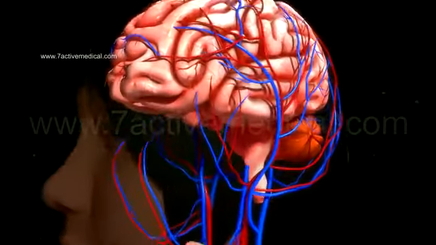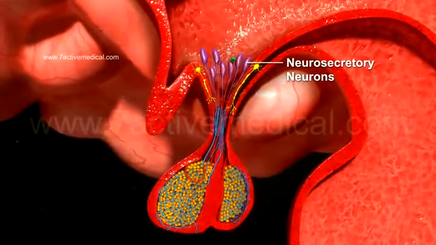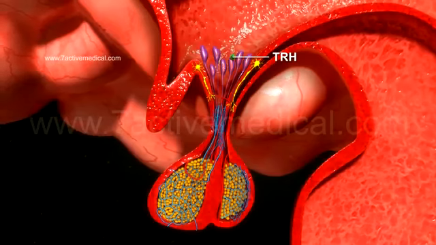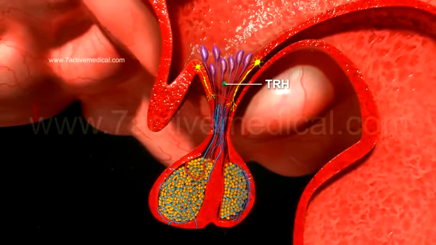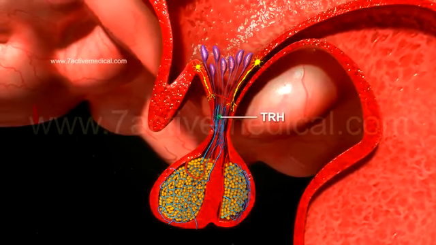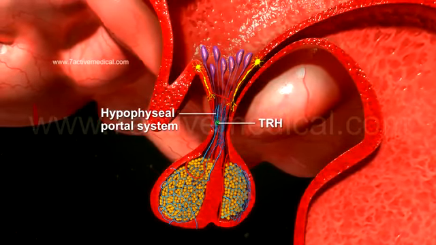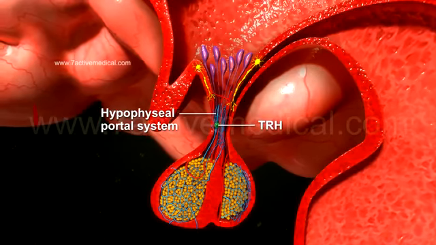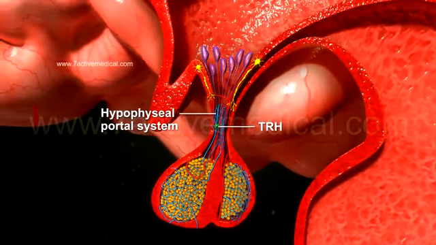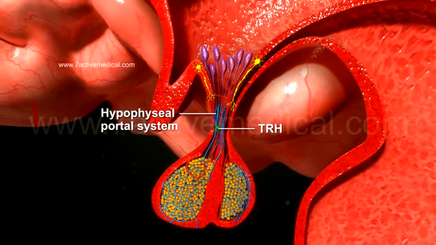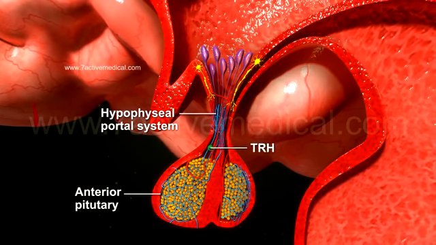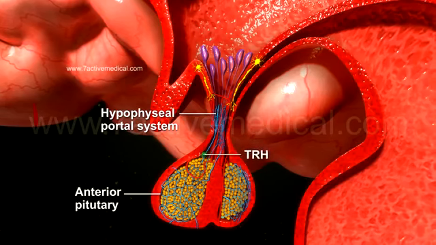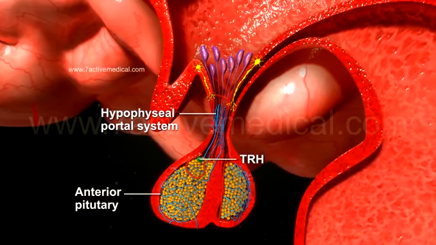When the neurosecretory neurons of the hypothalamus secrete thyrotropin-releasing hormone or TRH, this TRH travels down to the axon terminal of the neurons, where it is released to enter the hypophyseal portal system of the brain. This hypophyseal portal system is essentially a bridge between the hypothalamus and the pituitary gland, particularly the anterior portion of the pituitary gland, passing through its network of capillaries to reach the anterior portion of the pituitary gland.